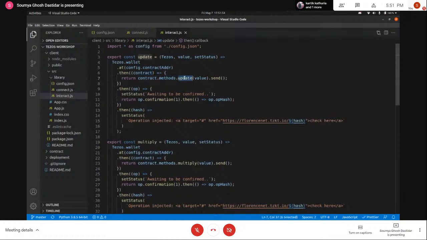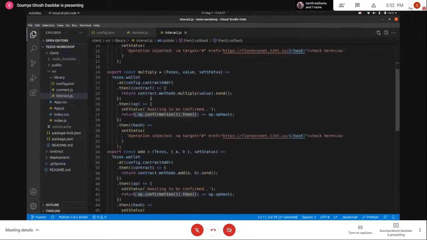In this case we are calling the update function with the value that we are going to pass, and then we just do a send, and the transaction is sent over to the network. Then we just have to wait for the transaction to be added to the blockchain. The validators will validate the transaction and finally add it to the blockchain, and we should be able to see the value of the storage update at that point. It might take some time, so we might have to wait after sending the transaction.